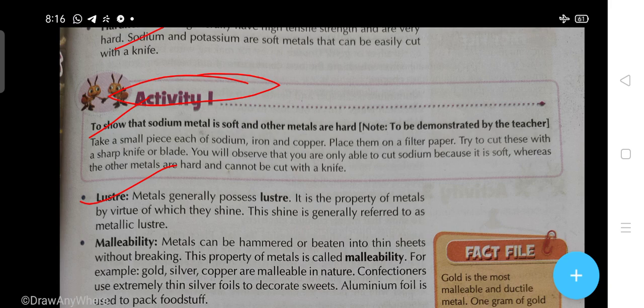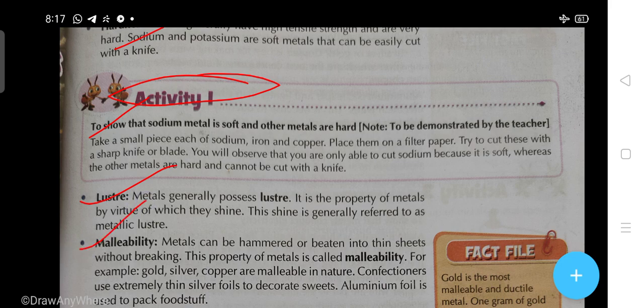Now about the metals, luster. Luster means, students, the shining. Mostly metals show their shine, the luster. So metals generally possess luster. It is the property of metals by virtue of which they shine. And this shine is generally referred to as metallic luster.